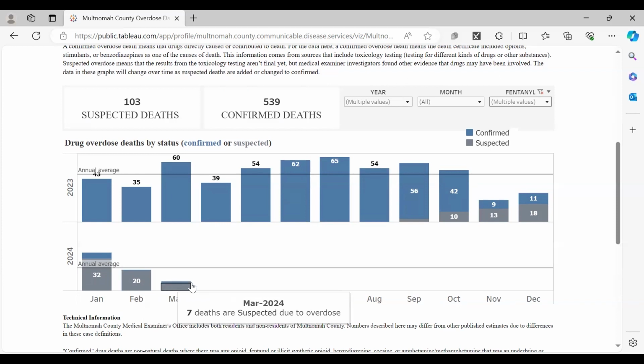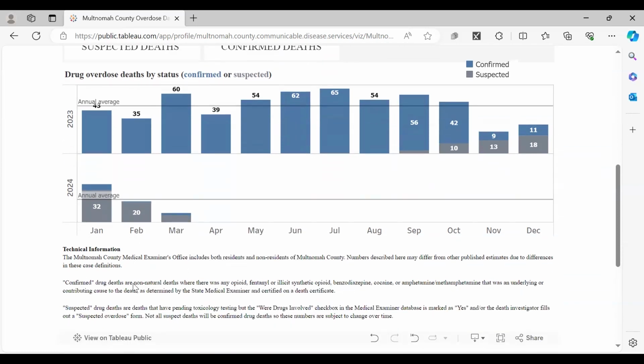So as we get out further, we'll have a better sense of what this trend looks like. And particularly March is not over yet, so we do not have complete data for March. There is a little bit of technical information here at the bottom that gets into more of the details about how these are classified and where these numbers come from.